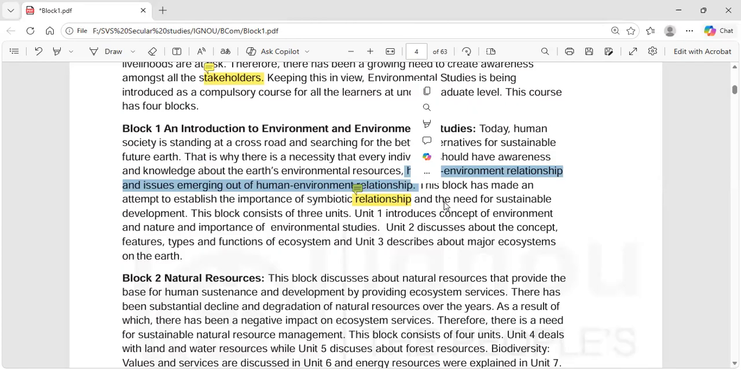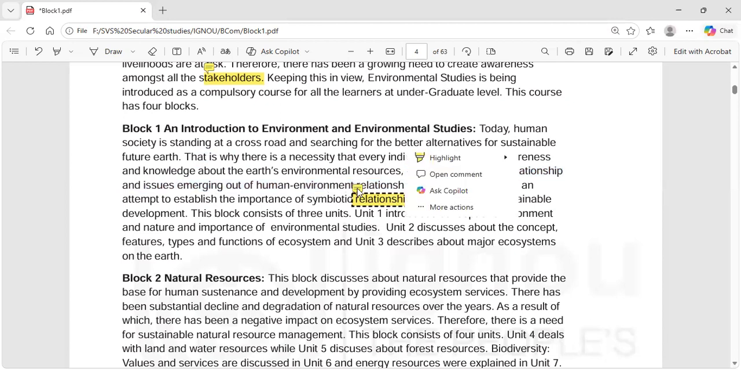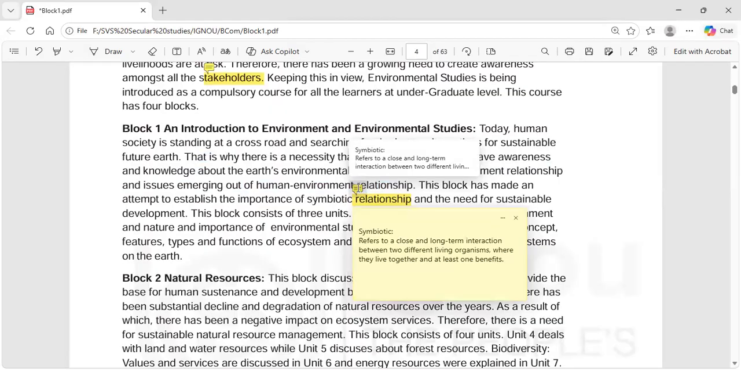This block has made an attempt to establish the importance of symbiotic relationship. What is symbiotic? Symbiotic refers to a close and long-term interaction between two different living organisms where they live together and at least one benefits. So this block has made an attempt to establish the importance of symbiotic relationship. So we should have a good relationship with the nature and the need for sustainable development.